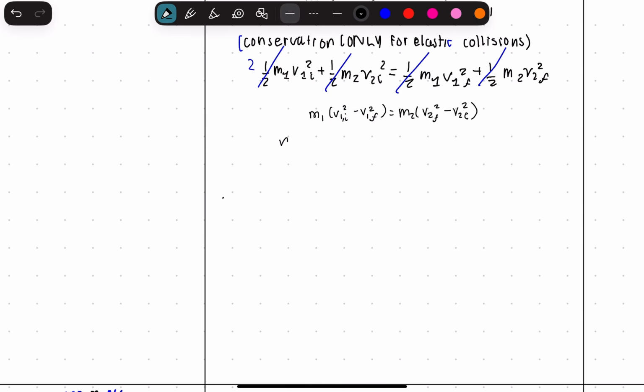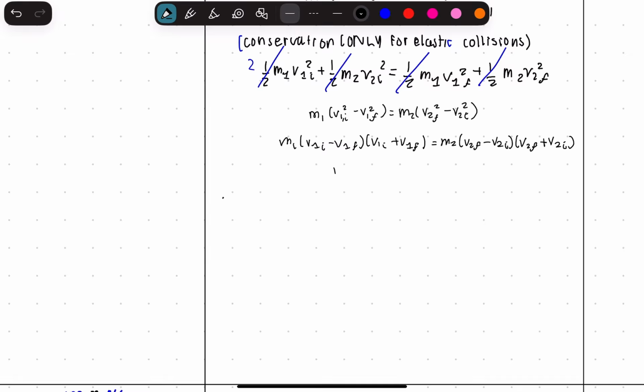So then we have m1 times (v1 initial minus v1 final)(v1 initial plus v1 final) equal to m2 times (v2 final minus v2 initial)(v2 final plus v2 initial). Now after this, we can divide by the momentum equation result.